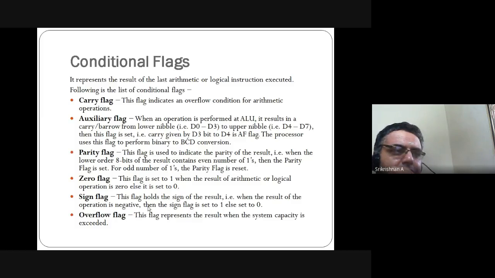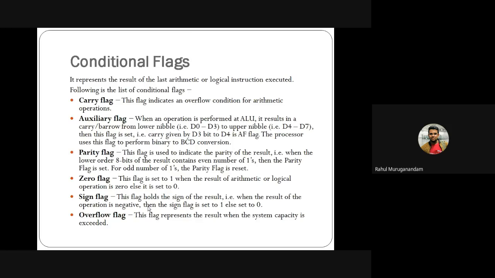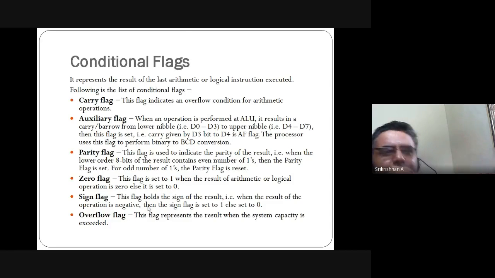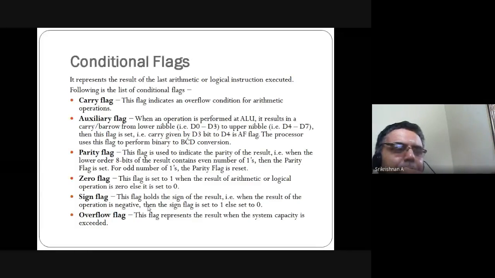Have you understood the sign flag, zero flag, parity flag, carry flag, auxiliary carry flag? Yes, sir. They are all very straightforward concepts. There's nothing much of a discussion there. They are nothing but some indicators. So the flag register will indicate all these things, but data will change appropriately, dynamically. This is what the flag register is all about. Then overflow.